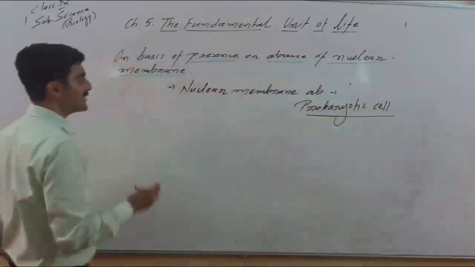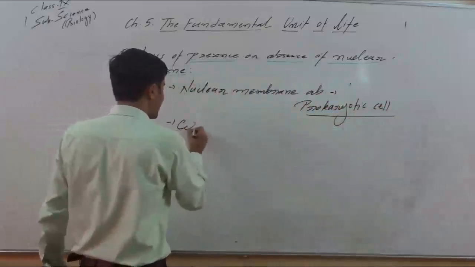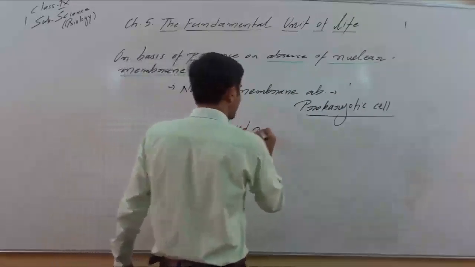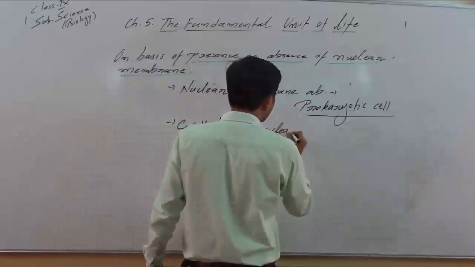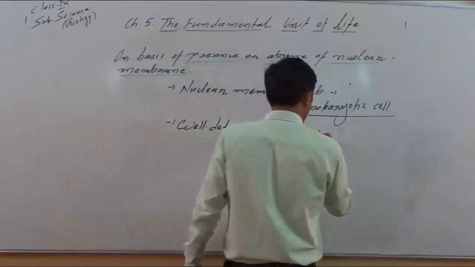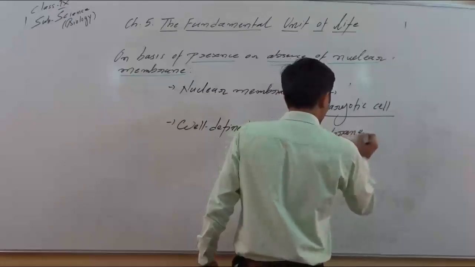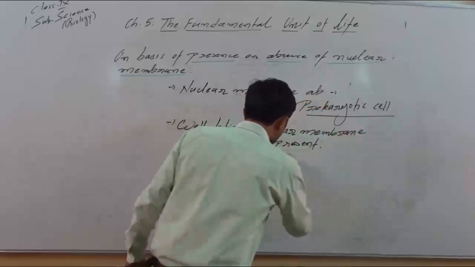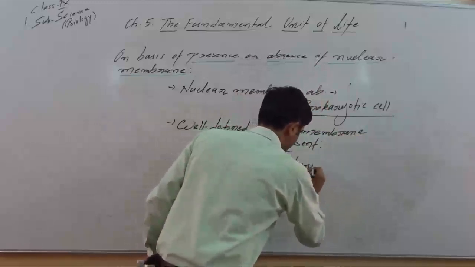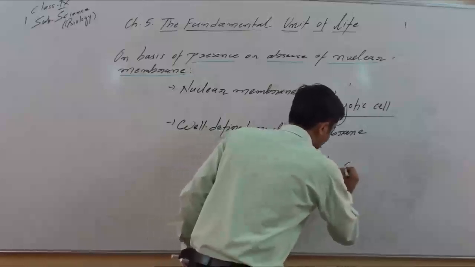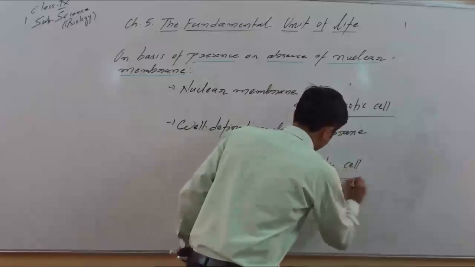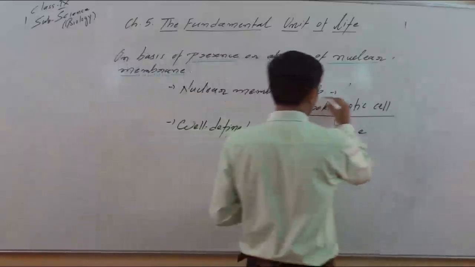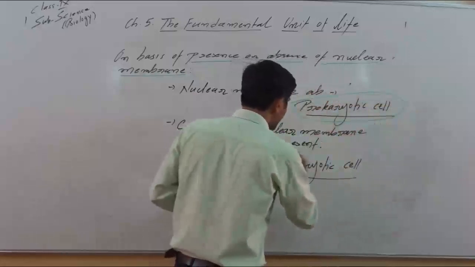When nuclear membrane is absent, prokaryotic cell, and well-defined nuclear membrane present, means nuclear envelope is present, then it is called eukaryotic cell. Remember it, there are two types of cells, prokaryotic cell and eukaryotic cell.